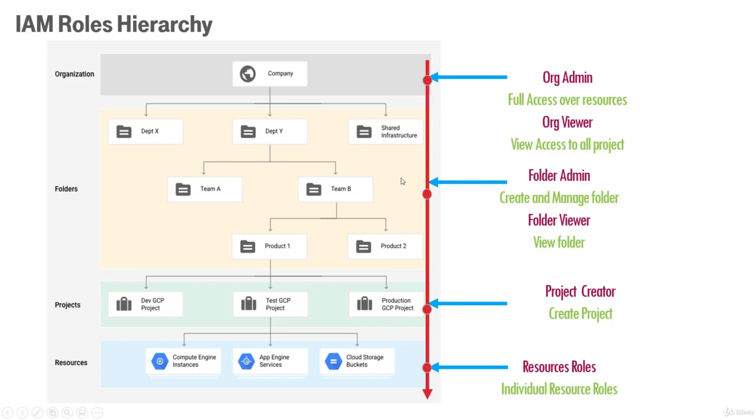At a high level, if you look at the hierarchy, it goes the same as the resource manager. If you look at the resource hierarchy, the way it is organized, at a high level you have organization admin, organization viewer, folder admin, and folder viewer, and this is managed inside your G Suite account and not in Google Cloud Platform. In Google Cloud Platform, you can have either the project creator or project admin, or the resource roles like individual resource roles, someone trying to create a bucket inside Cloud Storage, or someone launching App Engine, or someone managing, say, Compute Engine resources, right? So this is the typical hierarchy. The same applies to the IAM hierarchy as well.